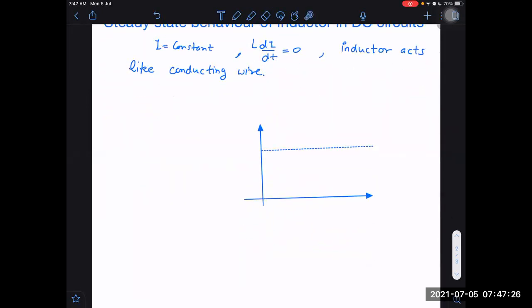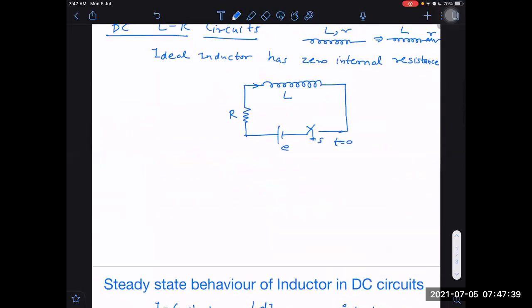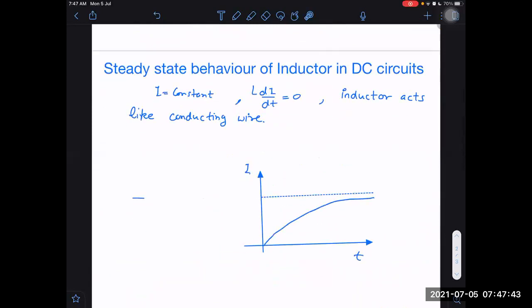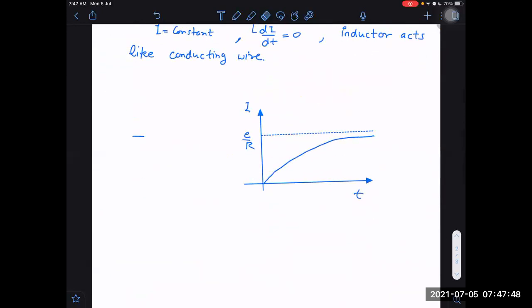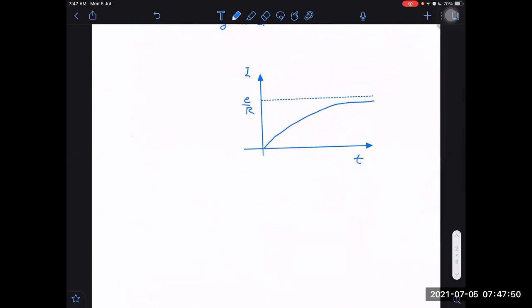Finally, this will happen. In the beginning, the current started from 0, and finally it will attain some constant current. So this kind of graph will be there between I versus t. The final current is when it is just like a conducting wire, so replace it by a wire here. It will be E by R. Current is E by R into (1 minus e raised to power minus t by tau).